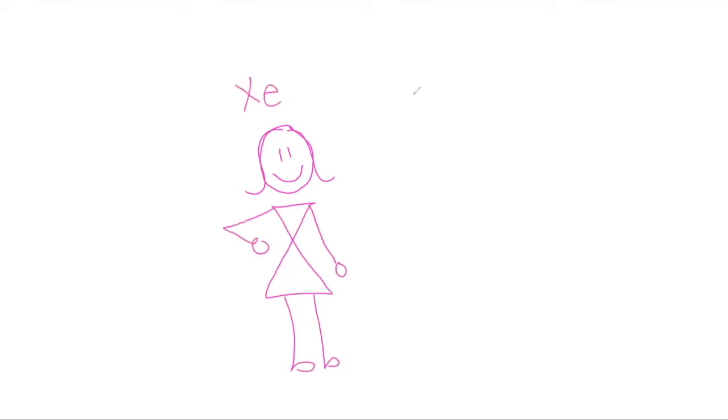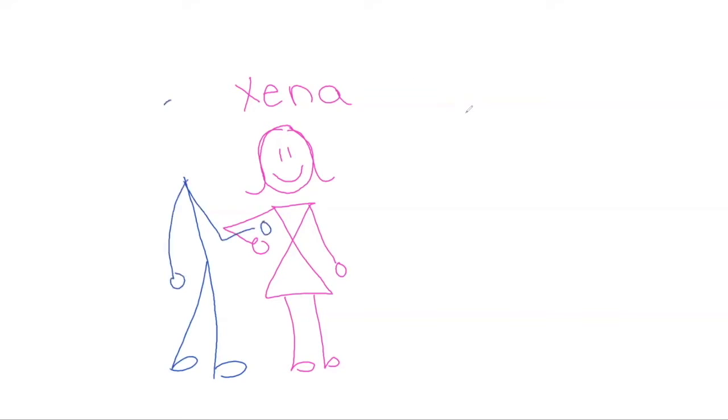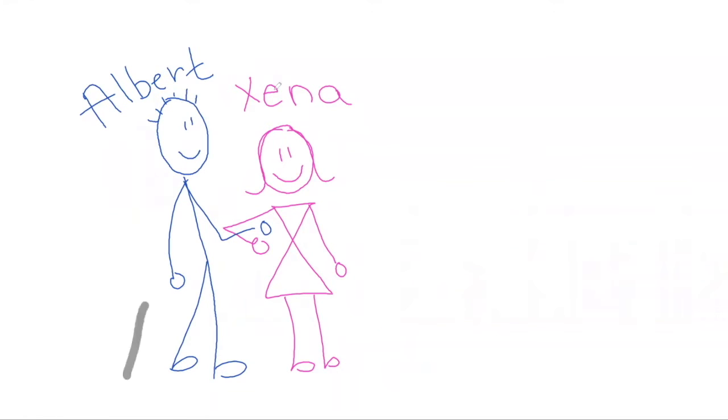This is the story of Albert, Xena, and Bob. This is Xena. She's a nice girl. And this is her boyfriend, Albert. He's a nice guy. They've been dating for a long time, ever since grade school, and we'll just call them A and X.